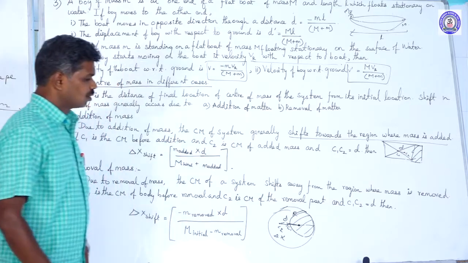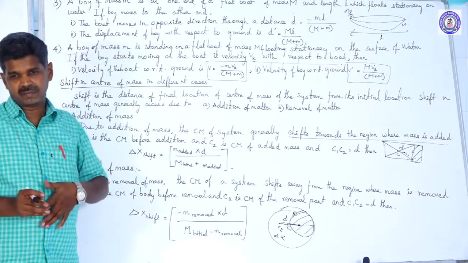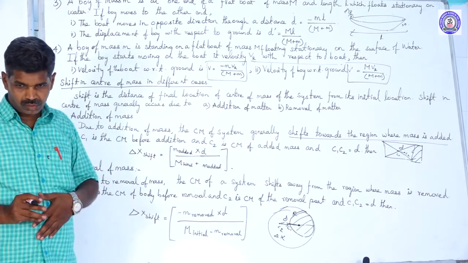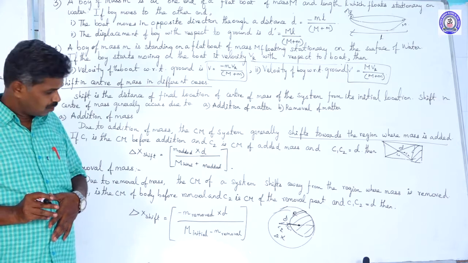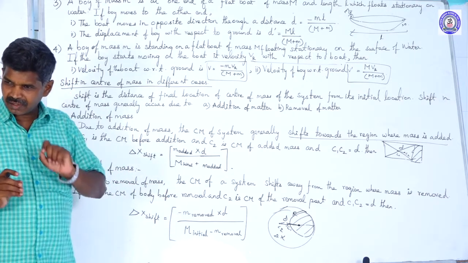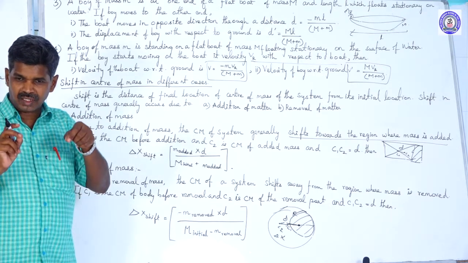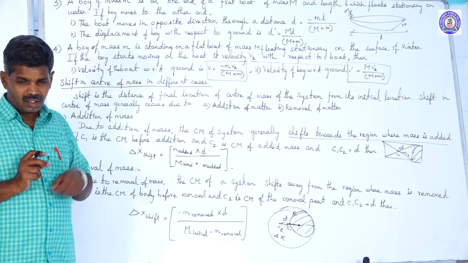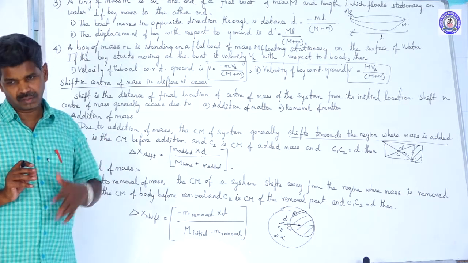But on which side are we removing? The center of mass moves to the opposite side. So that's why the formula is taken as negative: minus mass removed into small d, where small d is the distance between the initial center of mass and the final center of mass, divided by initial mass minus removed mass.